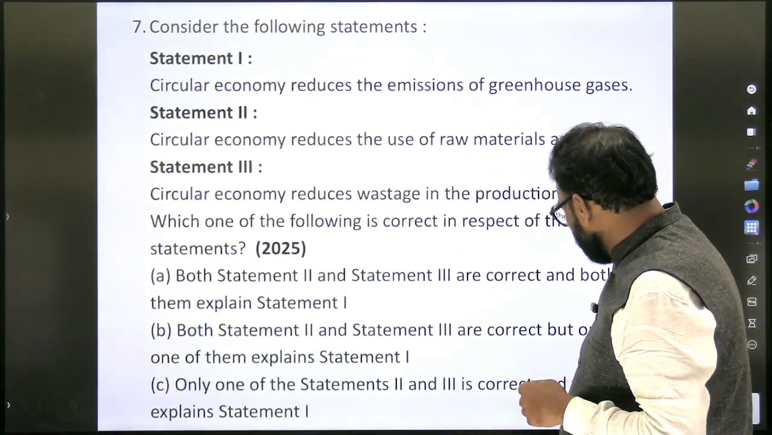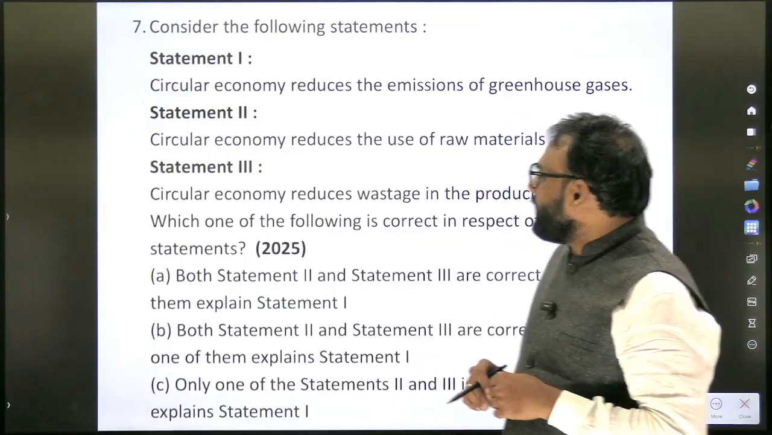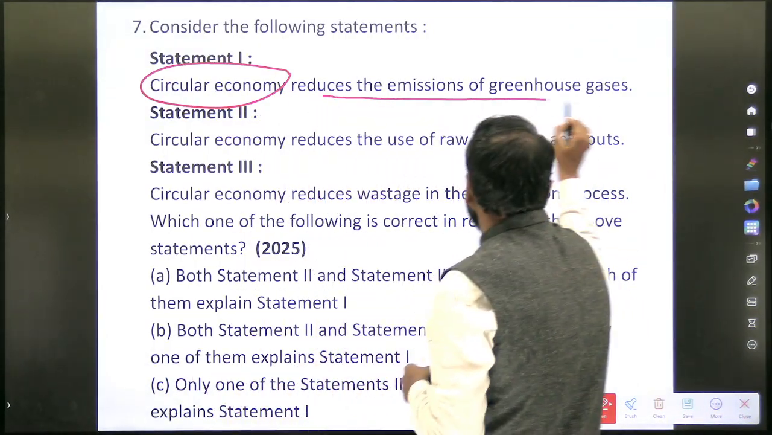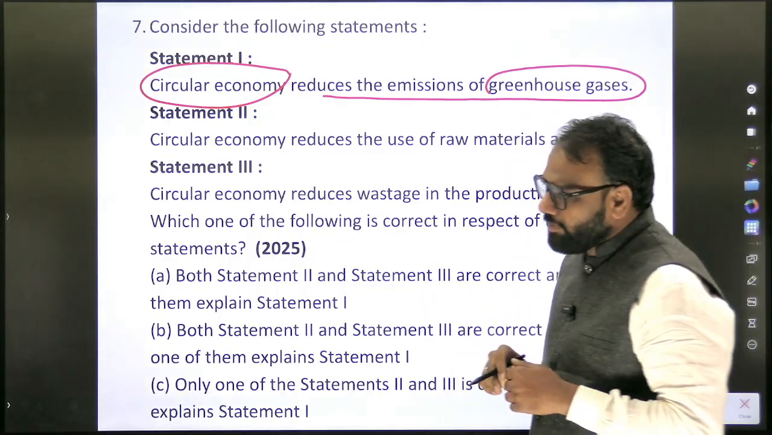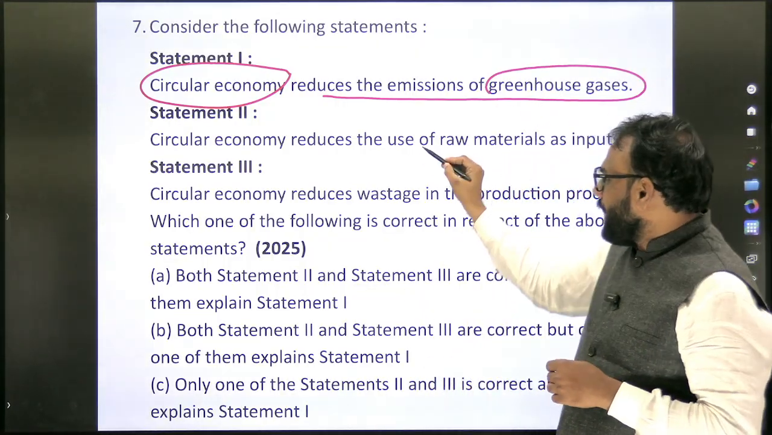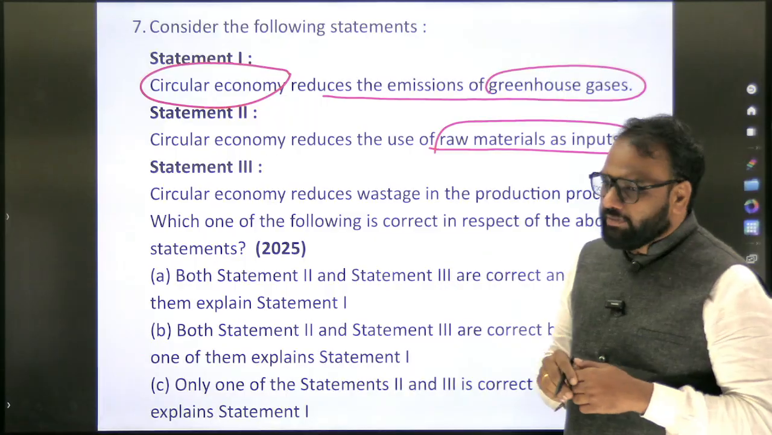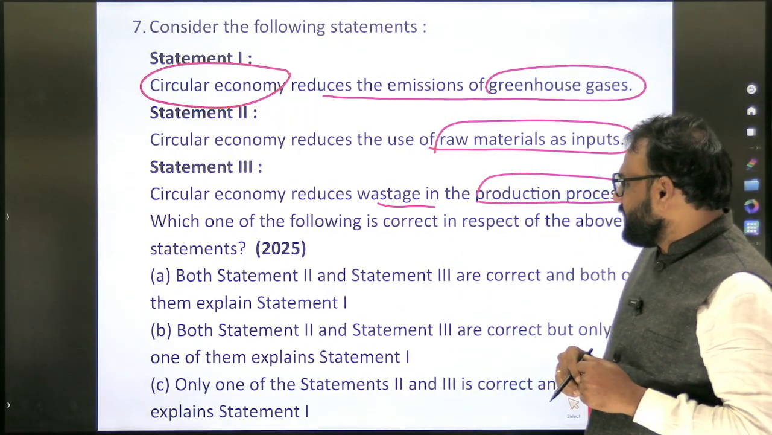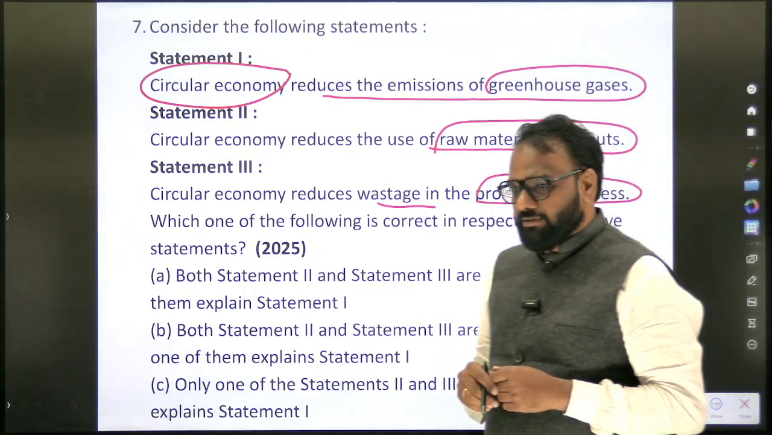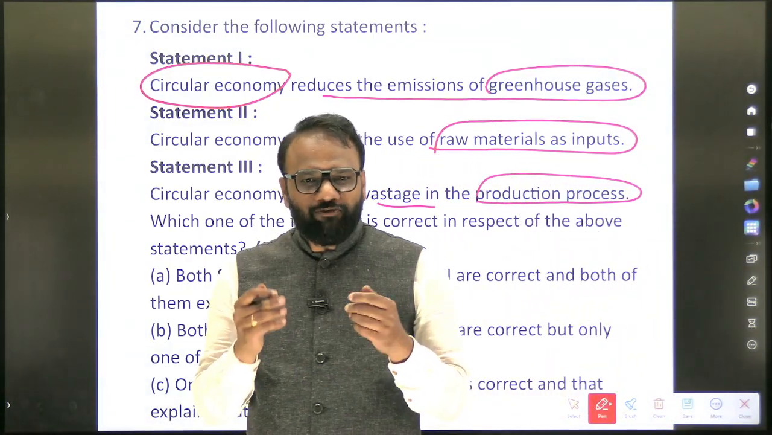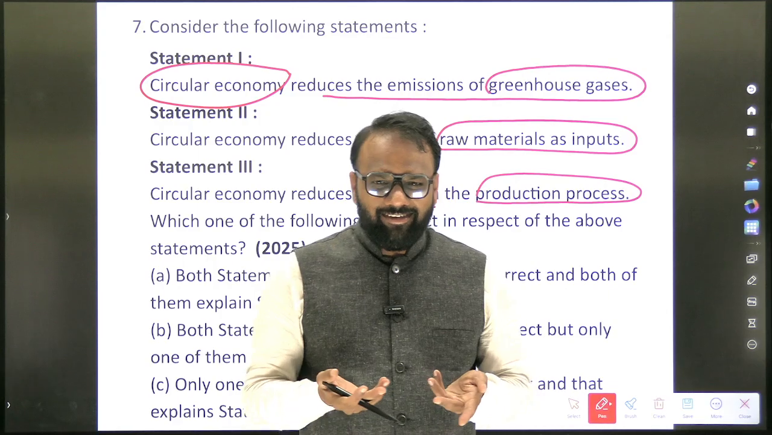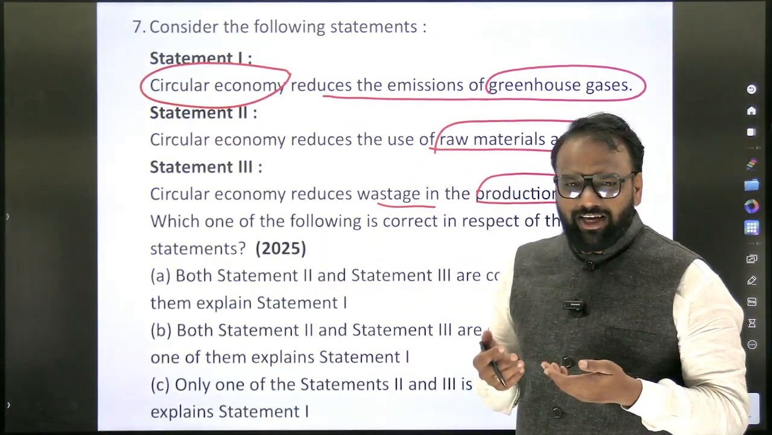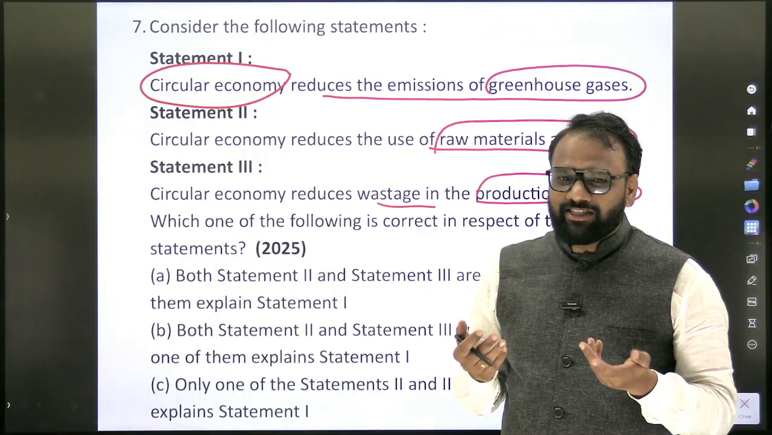Next, consider the following statements. Circular economy reduces the emission of greenhouse gases. Circular economy reduces the use of raw materials as inputs. Circular economy reduces wastage in the production process. Which of the following is correct in respect of the above statements? Everywhere you will find the answer: both statements 2 and 3 are correct, and they correctly explain statement 1.